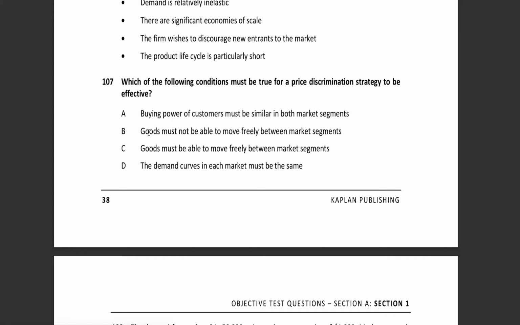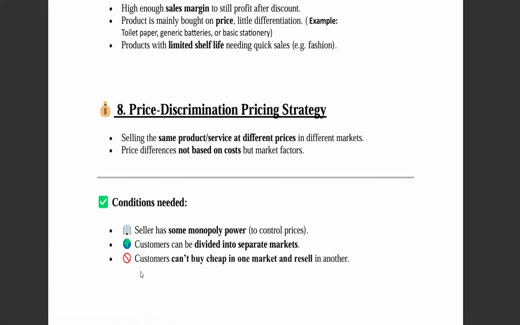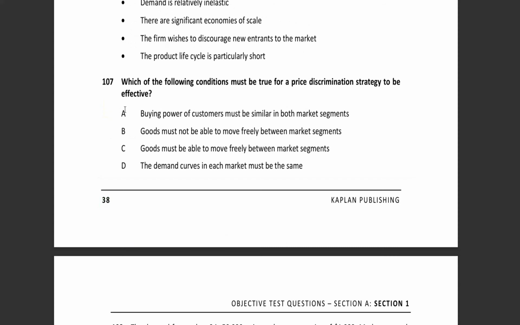Goods must not be able to move freely between the market segments. Yes, just now we have learned that customers cannot buy one product in one market and sell it in the other market. Otherwise, it will create black marketing, which is not acceptable in the price discrimination strategy. Goods must be able to freely move between the market segments. No, as this is the opposite of B, B is the correct answer.